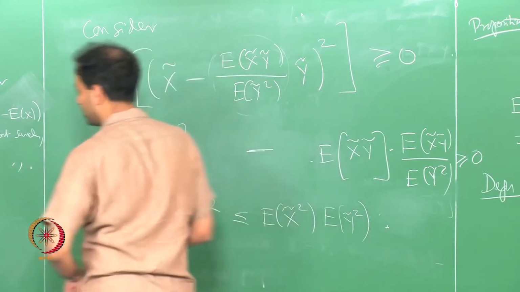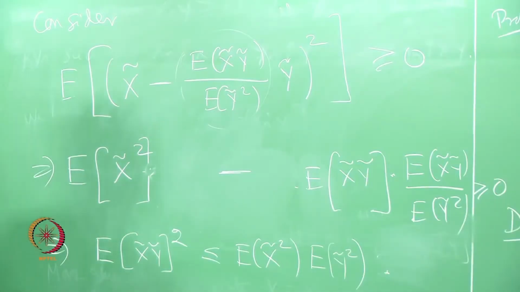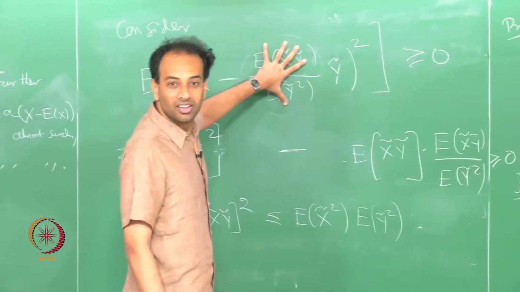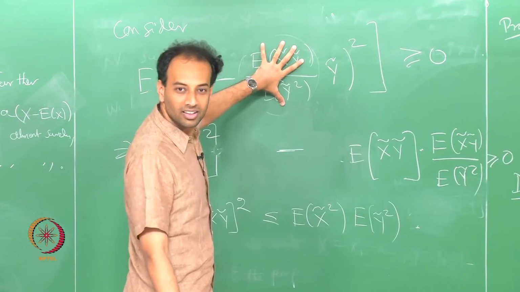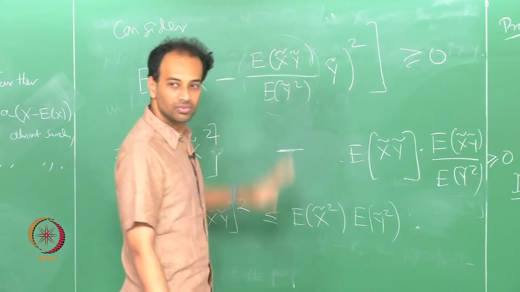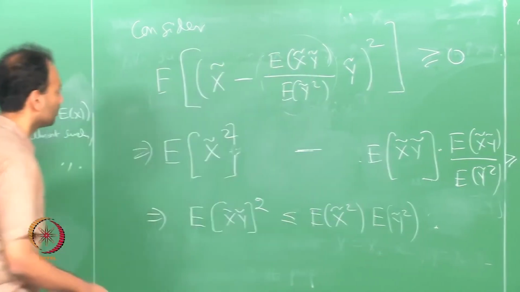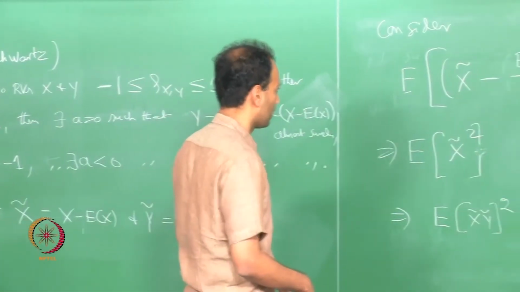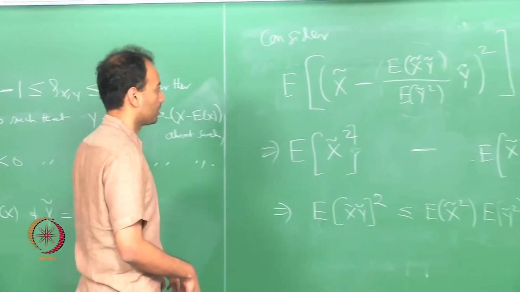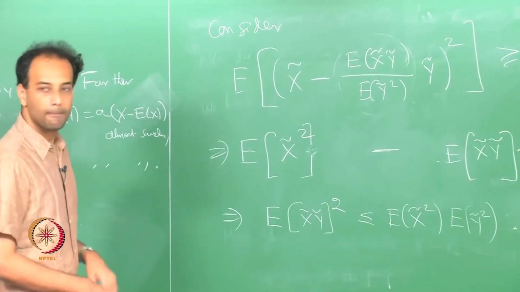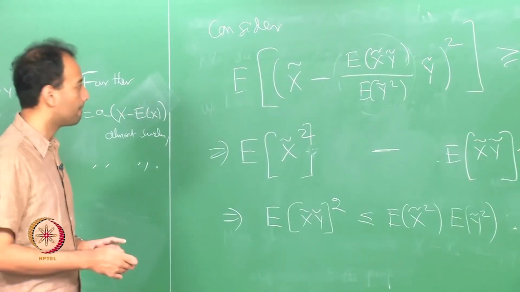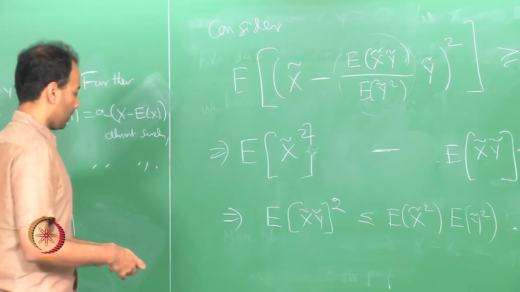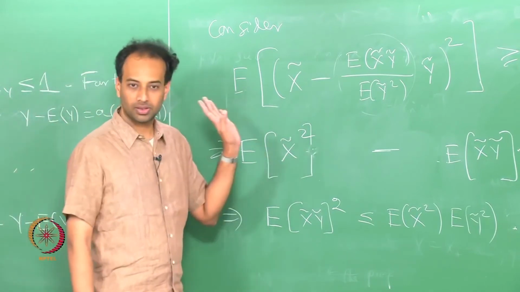In fact, you can identify the constant a as that guy, correct? Fine. Okay. Is that clear? The second part of the theorem.